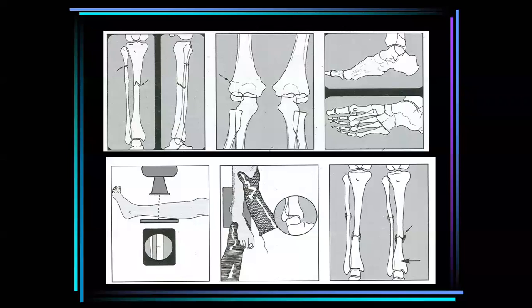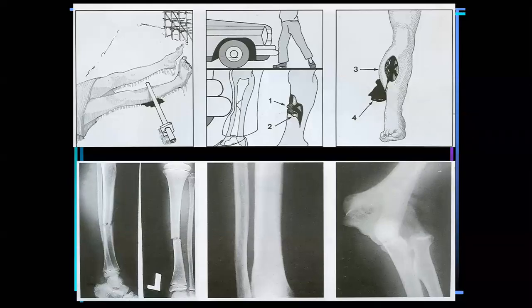And then these are the different radiological views, how X-ray is done. Causes of accident, indirect trauma, open injuries.